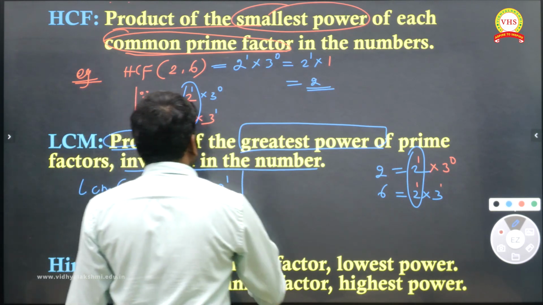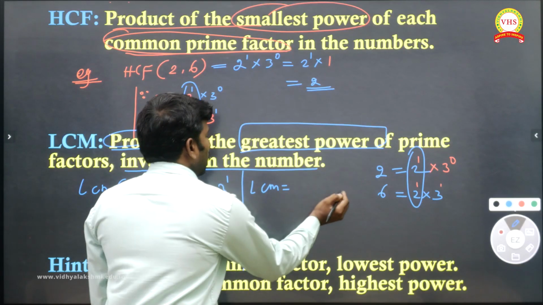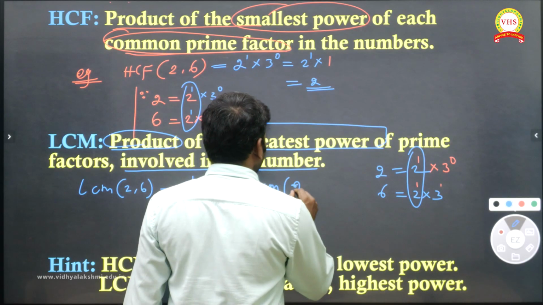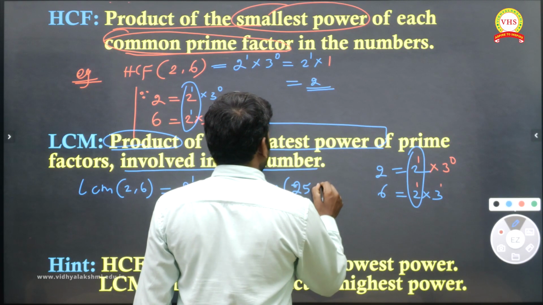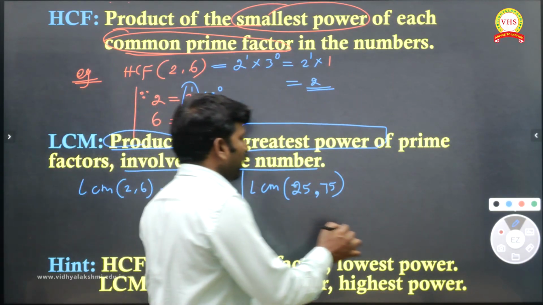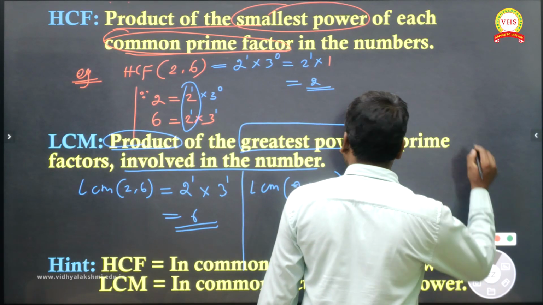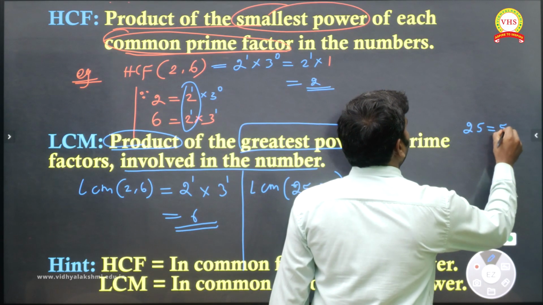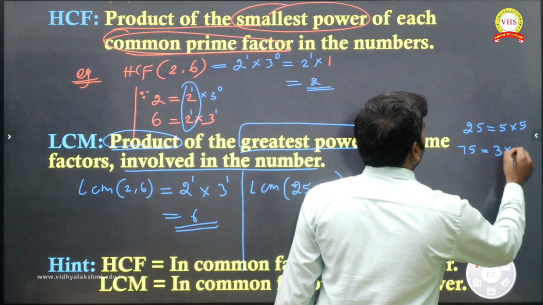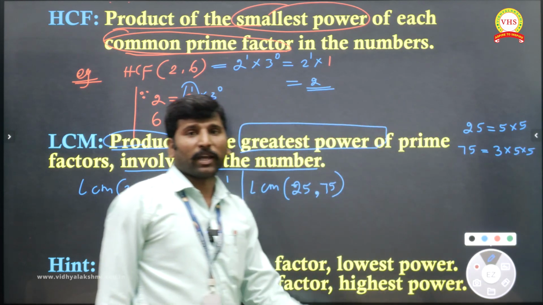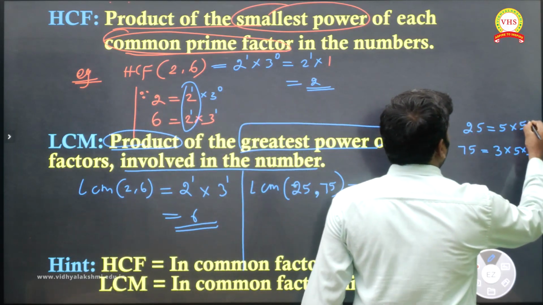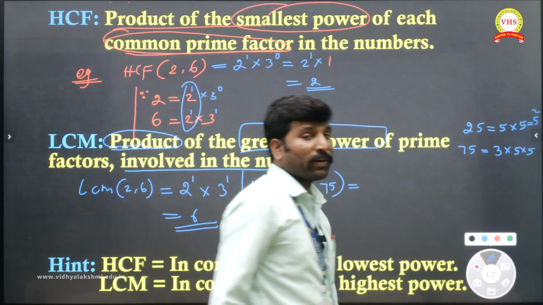Now one more LCM, of two numbers. Let me take 25 and 75. First you should write the prime factorization. 25 we can write as 5 into 5, and 75 we can write as 3 into 5 into 5. Prime factorization you should write first, and 5 into 5 is equal to 5 square.